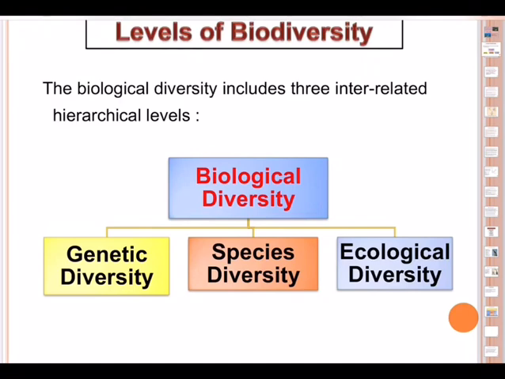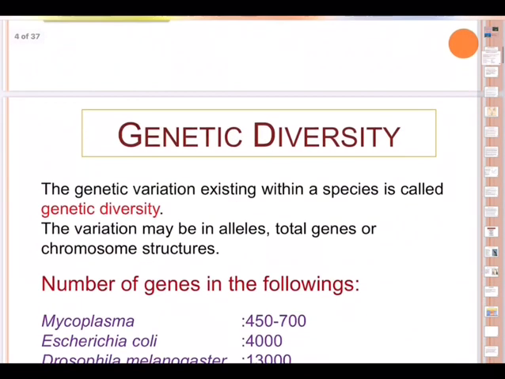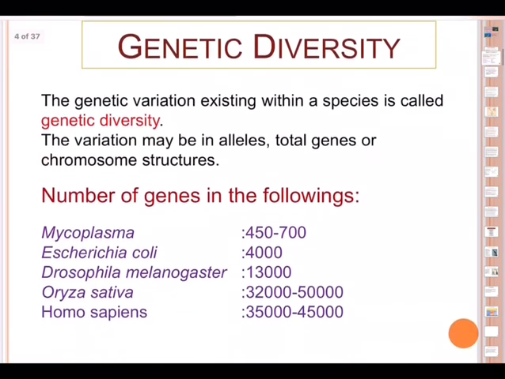And then ecological diversity. Many ecosystems, as in our previous chapter: desert is an ecosystem, river is an ecosystem, garden is an ecosystem, lake is an ecosystem. So varieties of ecosystems are there. Based on that, biodiversity can be divided into three diversities: genetic diversity, species diversity, and ecological diversity.